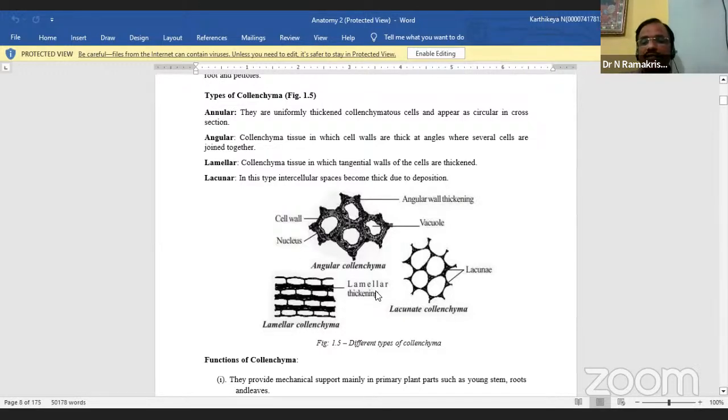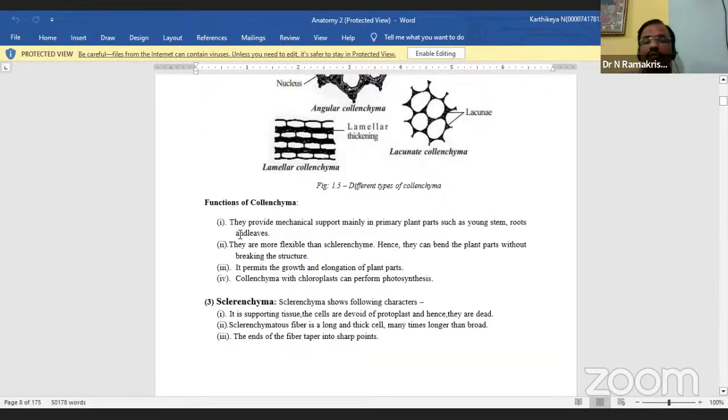What are the main functions of collenchyma? They provide mechanical support, mainly to primary plant parts such as young stems, roots, and leaves. Hence, it gives excellent protection. Mechanical support is the main function. They are also more flexible than sclerenchyma, hence they can bend the plant parts without breaking the structure. And here the chloroplasts can perform photosynthesis.